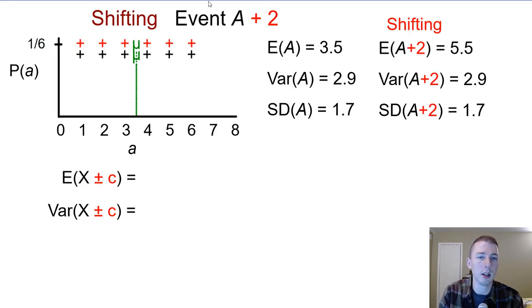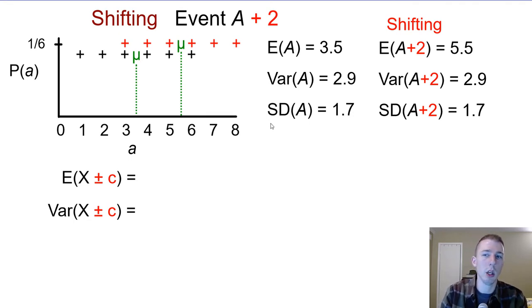So we're going to take the event A, and whatever outcome we get from the dice, we're going to add 2 to it. So we start out with our 1 through 6, but if we shift it, we're just going to add 2 to each one of them. So our lowest one, 1, would now turn into a 3. And the highest one, 6, would now be an 8, right? So the whole distribution just got shifted over to the right 2.